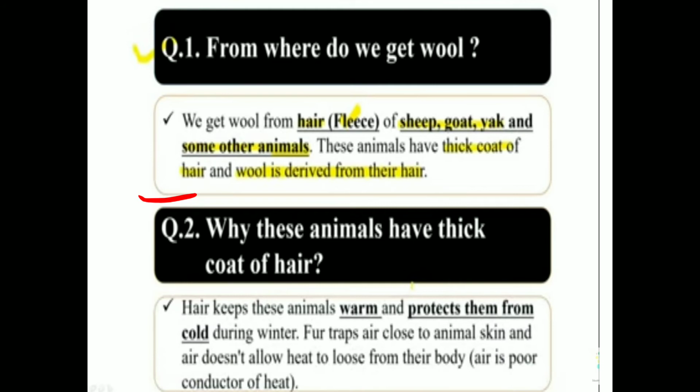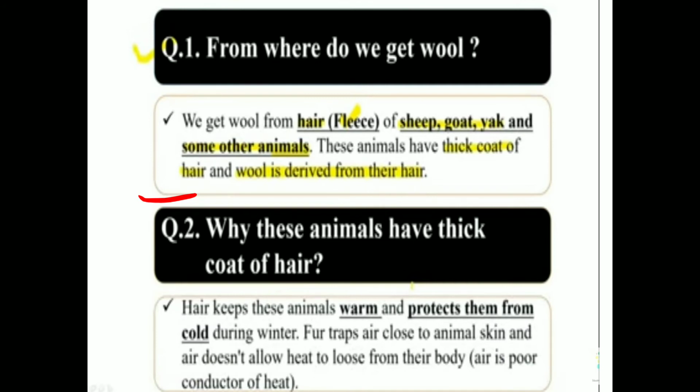Now the next question that arises is, why do these animals have a thick coat of hair on the body? Actually, this thick coat of hair acts as a blanket. Animals don't have a blanket to protect them during the winter season, so it is a gift to them.